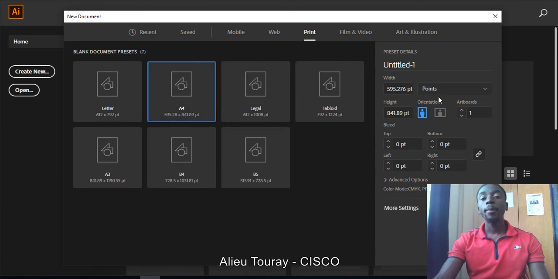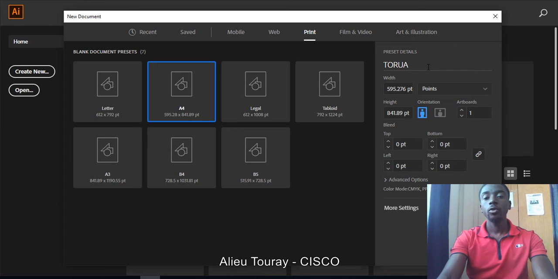Now you have to set from here the name of your document. Normally it is untitled 1, untitled 2, 3, like that. So the best you can do is give a name to your document. So the name for my document will be Ture. I'm going to type Ture as my document name.